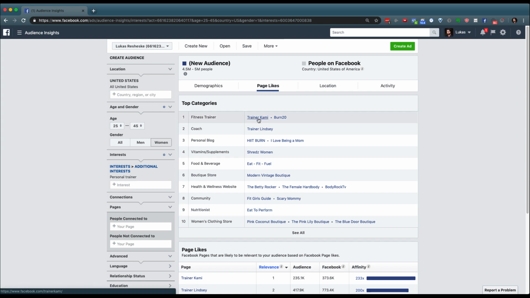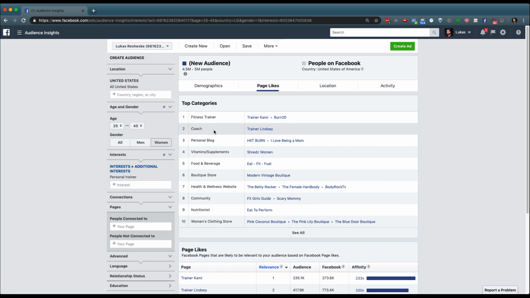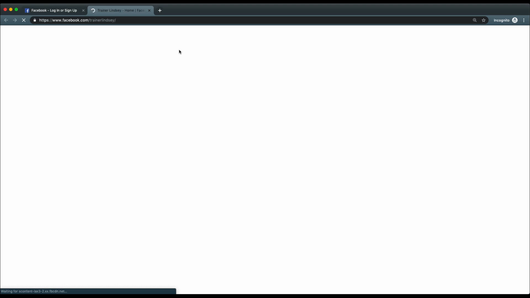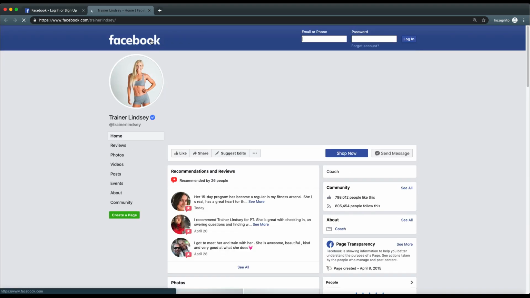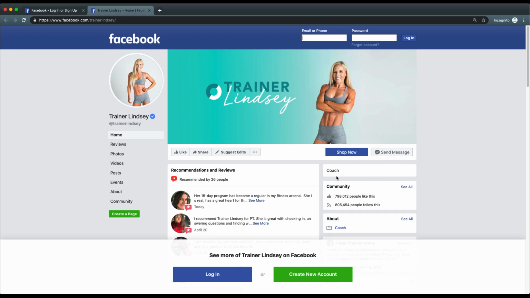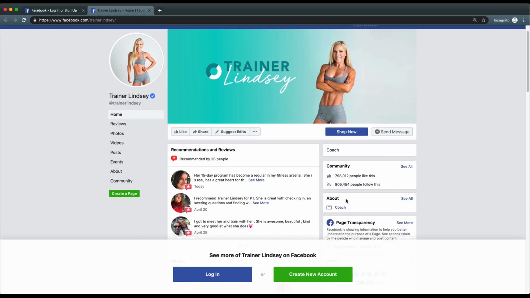For example, I've got trainer Cami, Burn 20, trainer Lindsay. This person is a coach, maybe an aspirational coach, which means I can take this person and I can open this link in an incognito window and see what happens. So in this case, on an incognito window, I can see that this person has almost 750,000 followers, which is excellent.